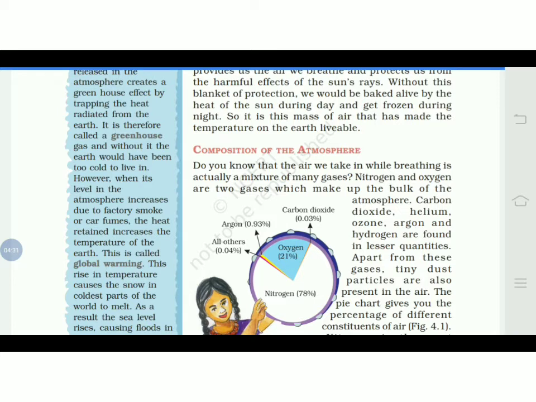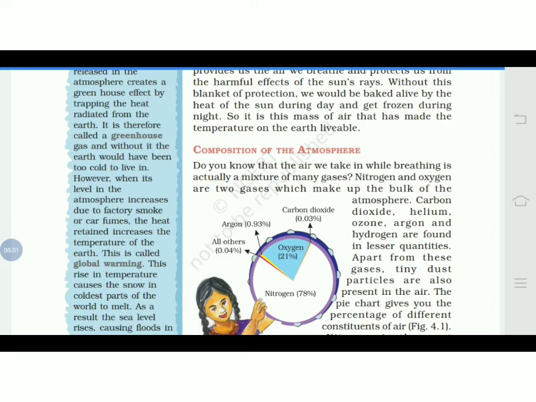There are many reasons for the increase of carbon dioxide in the atmosphere. Generally it is said to be because of factory smoke as well as car fumes. Generally they burn fuel, and the smoke arising from that exhalation is carbon dioxide. So the level of carbon dioxide increases in the atmosphere. This kind of effect is known as global warming.